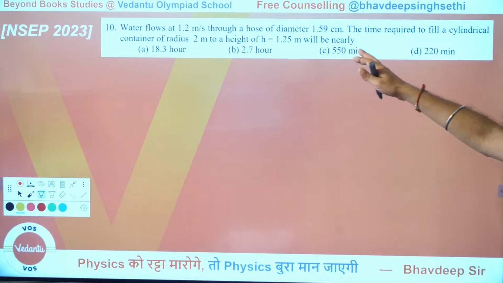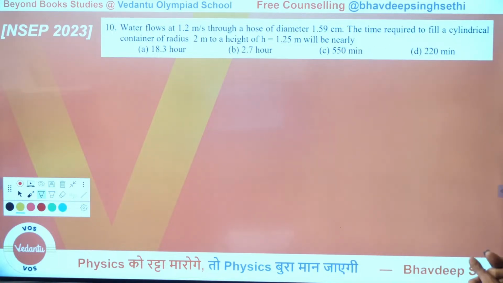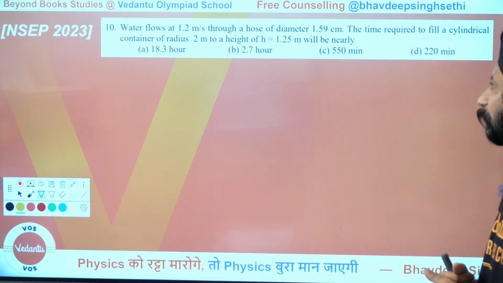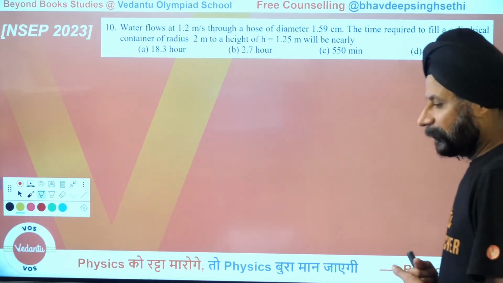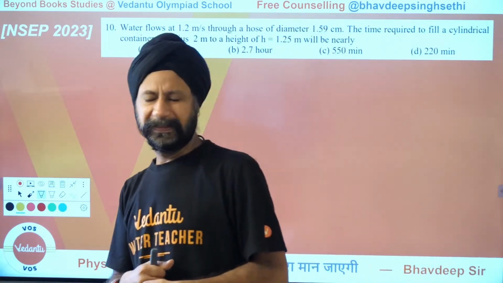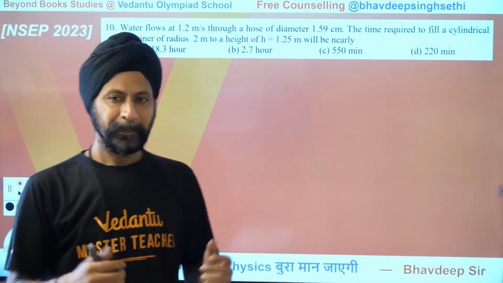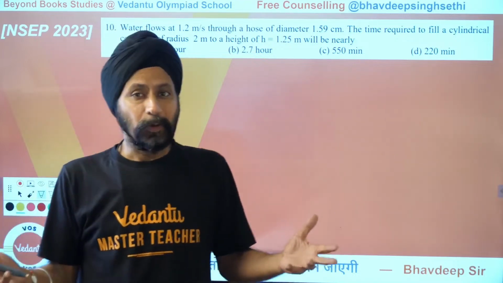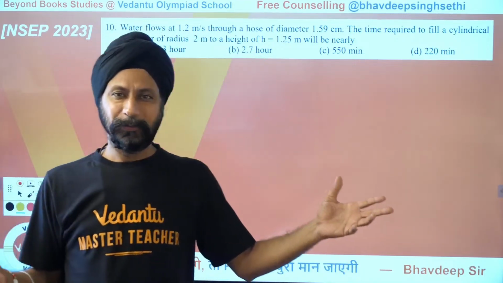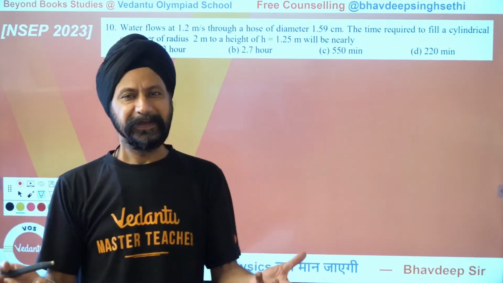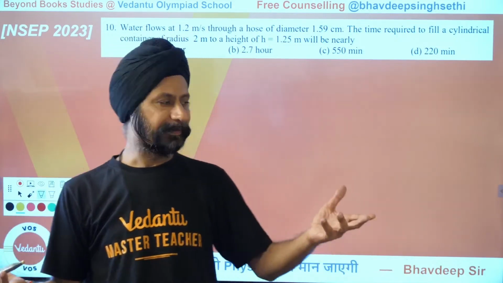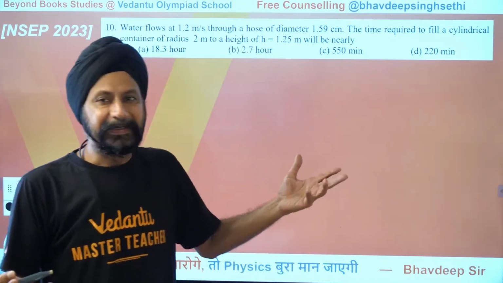Through a hose of diameter this, the time required to fill the cylindrical container of 2 meters radius and a height of 1.5 meters. Now, the reason for giving these kind of questions in the NSEP exam is all about testing your time management skills also. Because the question itself is so easy, you would say, okay, this is more like a volume and surface area chapter from the grade 8 or grade 9 mathematics book. Right, that's right.